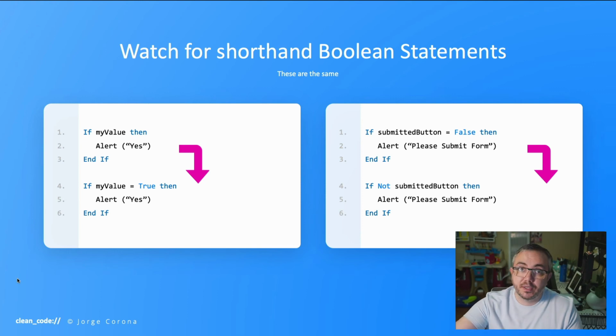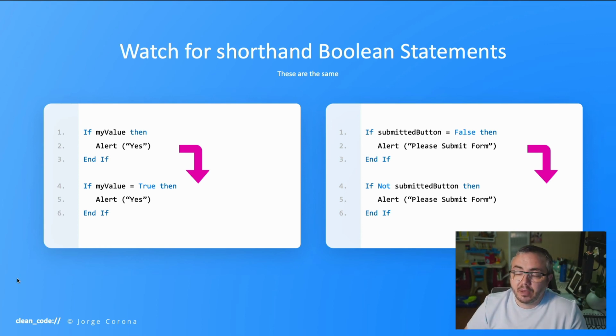The bottom is the winner. If a user did not submit a button, then alert please submit form. That's exactly what I want to do, right? But you may be asking yourself, no one said anything about a user doing anything, right? I implied it. I read that in my head, what was going on.